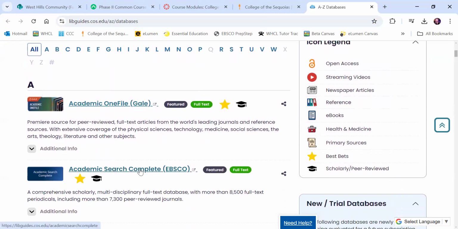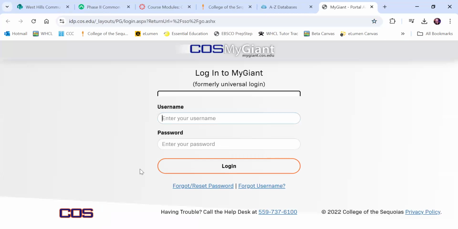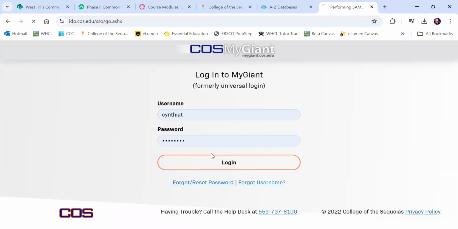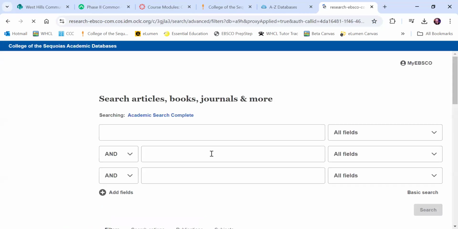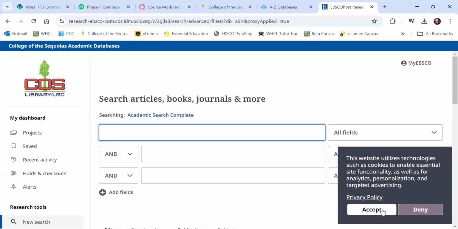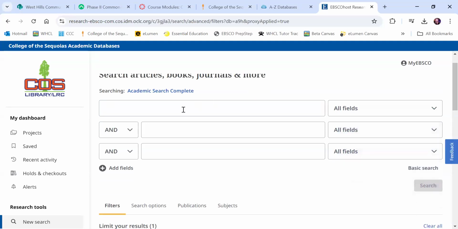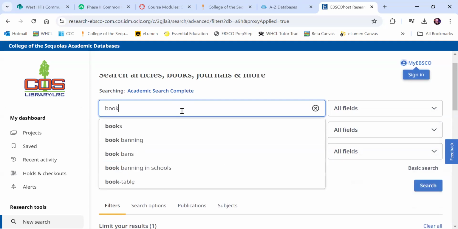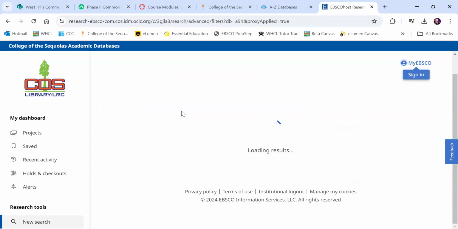So I like to use EBSCO. I think it's the most effective. So you'll click on that. You will have to be logged in, of course, to your COS account. And so if you're off campus, you'll have to log in to access it. So here we go. I'm just gonna search a topic. We just looked at book banning, so I'll do book banning.